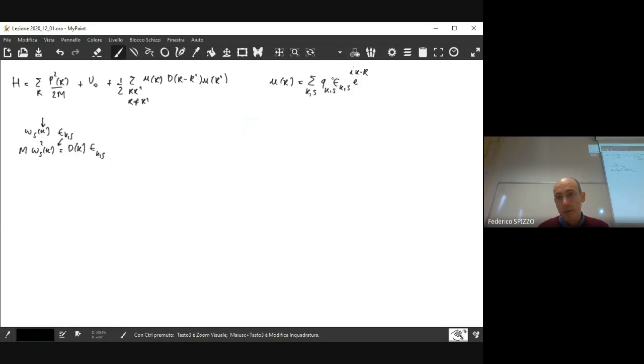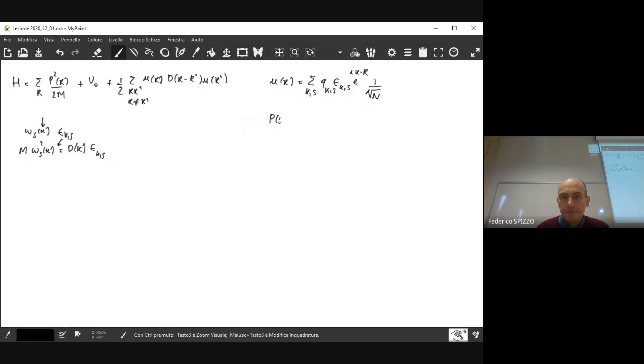And for each of those oscillations, we include also the opportunity to have an amplitude. In this case, if U of R is the operator that tells you what is the amplitude of the oscillation corresponding to coordinate R, the equivalent of that in the Fourier representation is Q, because Q tells you what is the amplitude of the normal mode that is indexed by K and S. So the two operators that we have here are U of R on one side and Q_KS on the other side. And in this picture, there is also a normalization factor that is given by the square root of N.